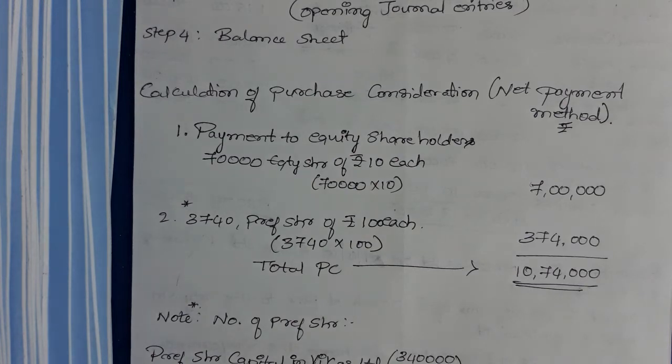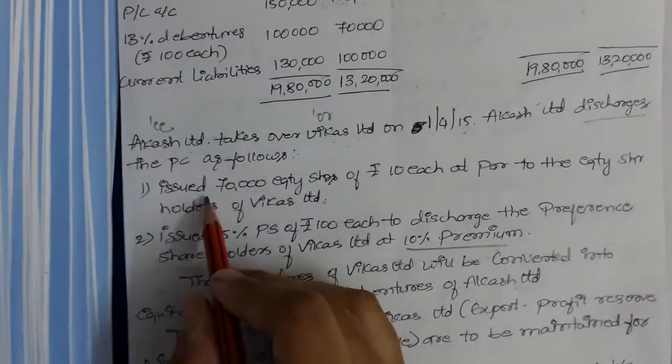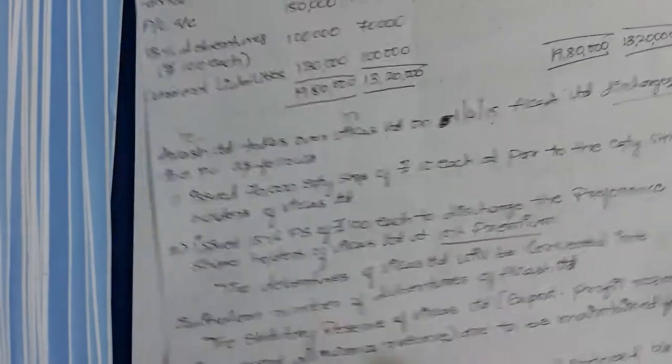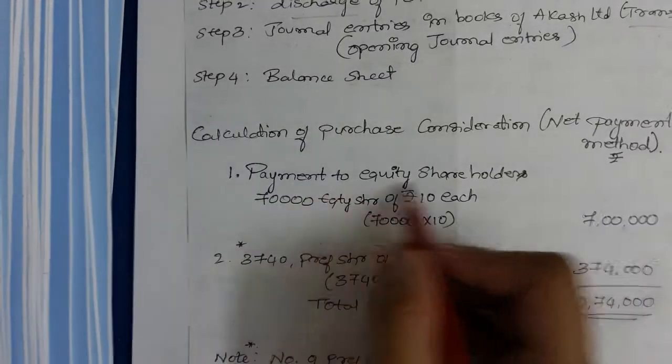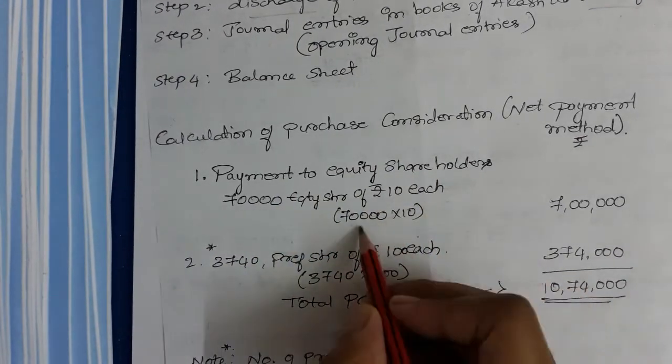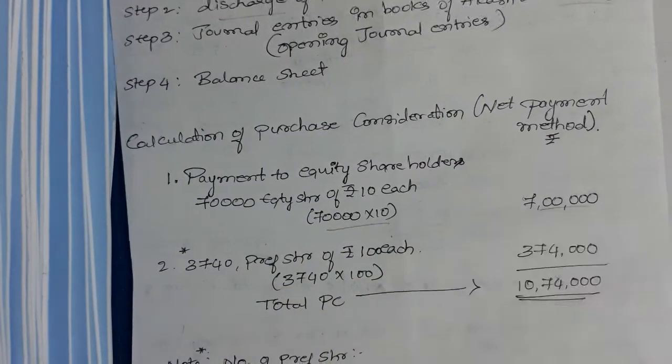First we will discharge the purchase consideration. Whatever the question has given, we'll write down that first. The first thing given in the question is the issue of 70,000 equity shares of rupees 10 each at par, that is payment to equity shareholders. 70,000 into 10 is 7 lakh.